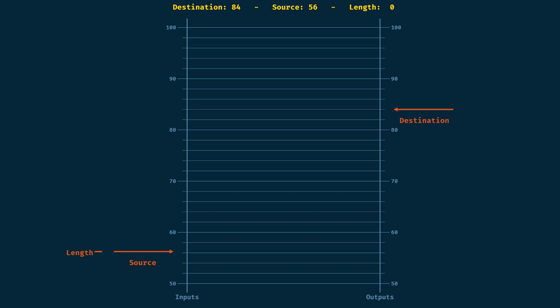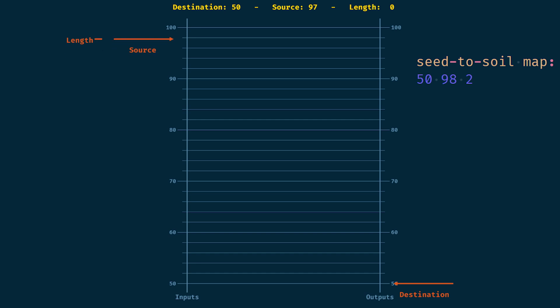On the first map, the seed to soil map, the first rule is 50, 98, 2. So, the destination range start is 50, the source range start is 98, and the range length is 2. Because the length is 2, that means the range concerns only two seed numbers, starting with the source range start, that is 98 and 99. Since the destination range start is 50, the seed numbers 98 and 99 are mapped to soil number 50 and 51 respectively.